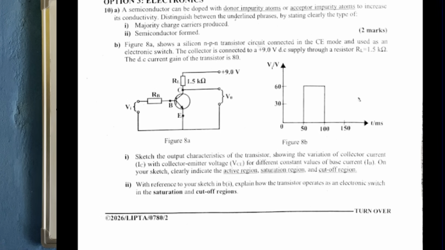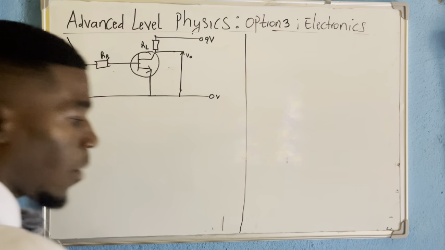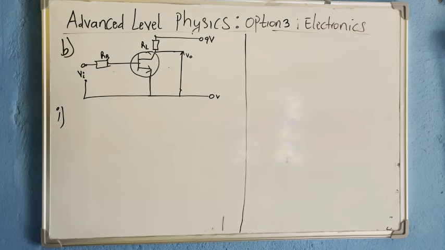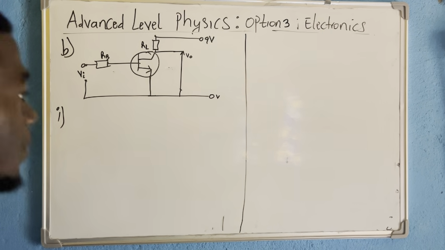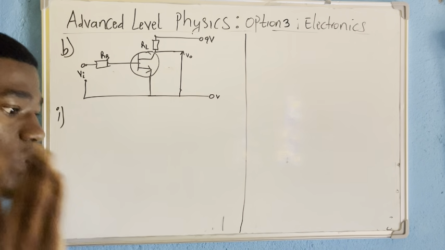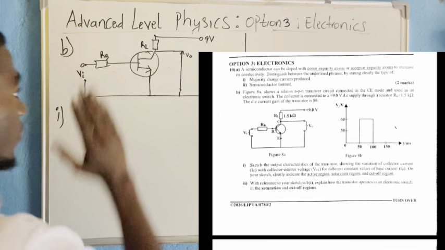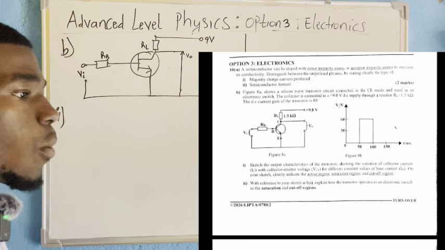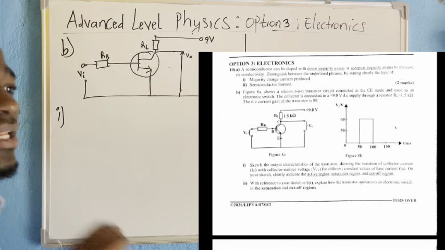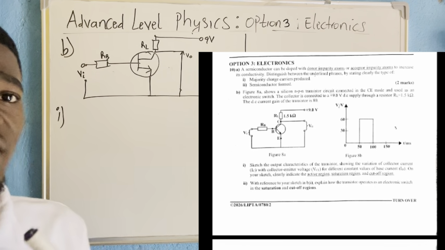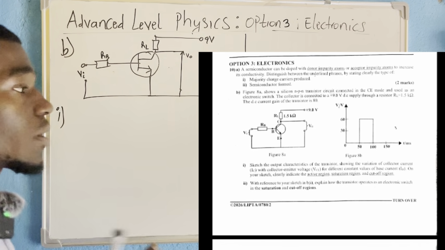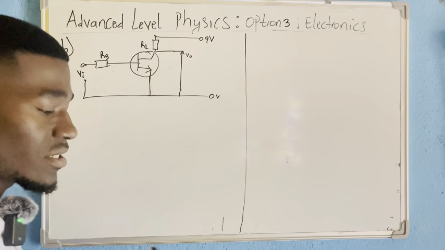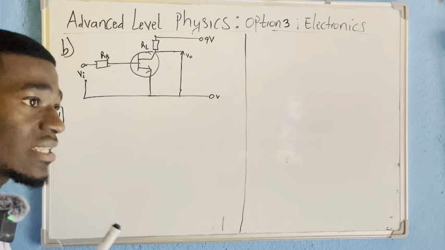Okay, that is good. That is the reason why I wanted to take this question here, because it's touching an important part of the note. I want to come out with the output characteristic of a transistor. And what you should know, student, is that for us to come out with the output characteristic of a transistor, there's a specific circuit diagram for us to come up with the characteristic of the transistor. Output characteristic, transfer characteristic, input characteristics.